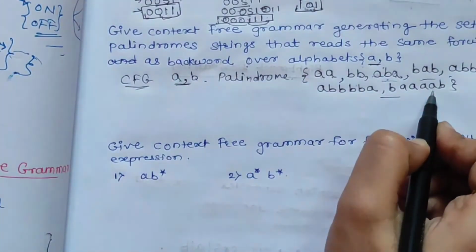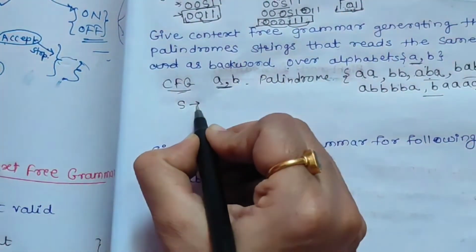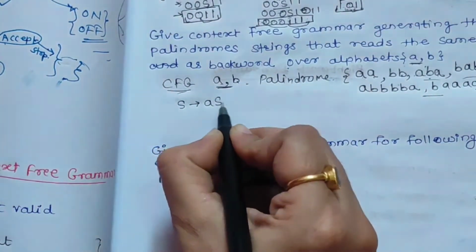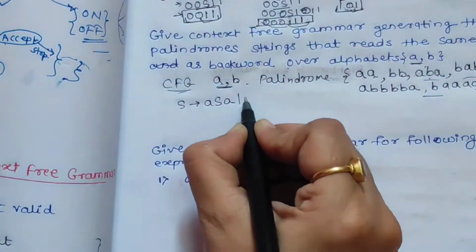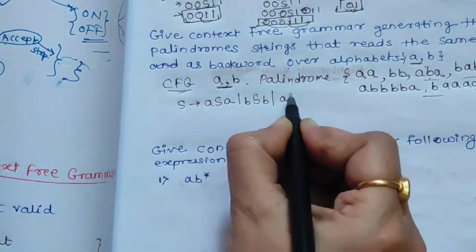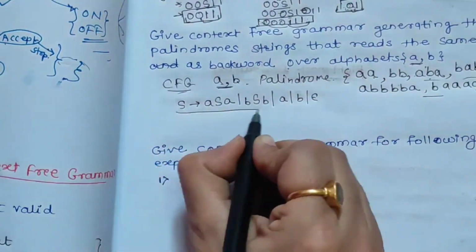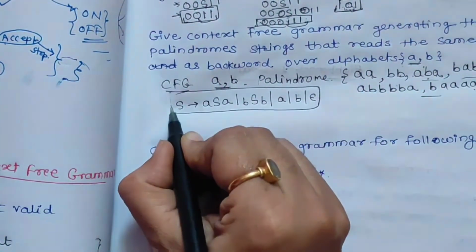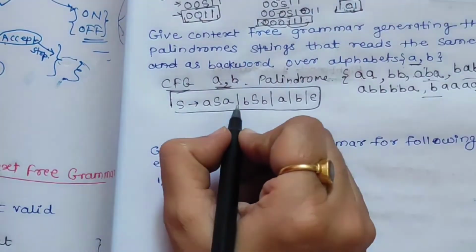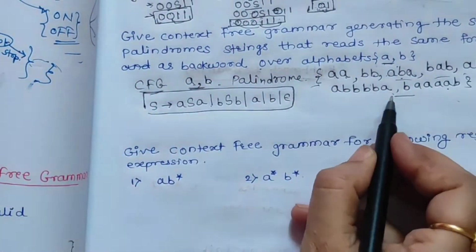That is, the grammar we can generate is S gives ASA or BSB or A or B or epsilon. Okay. So this will be the grammar for this language. Now we will demonstrate whether this grammar generates all the strings which are palindromes or not.